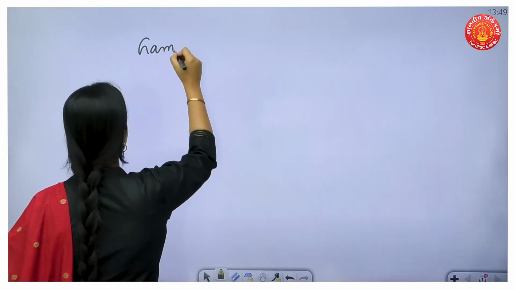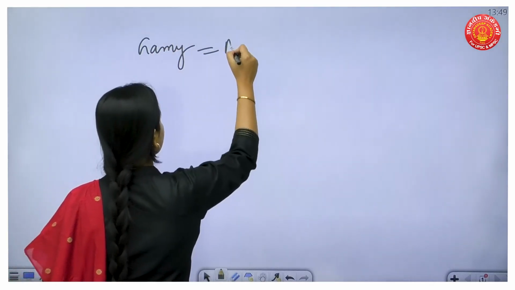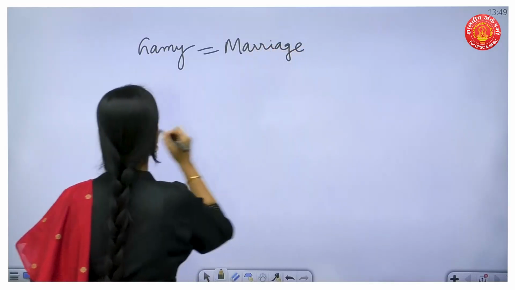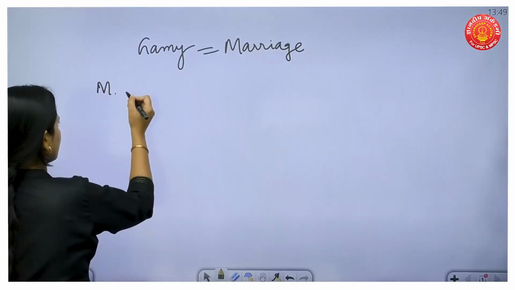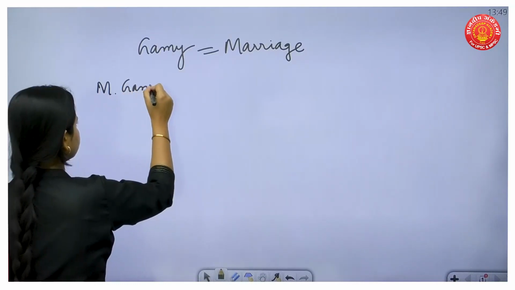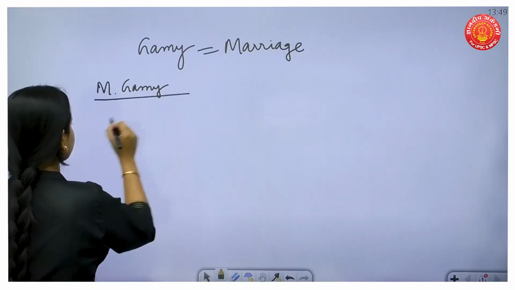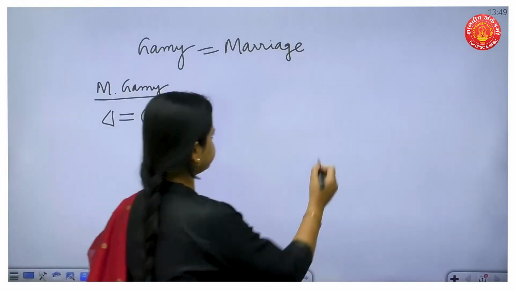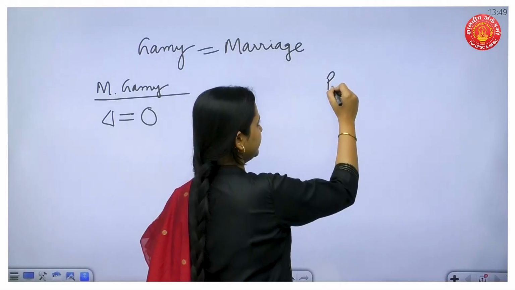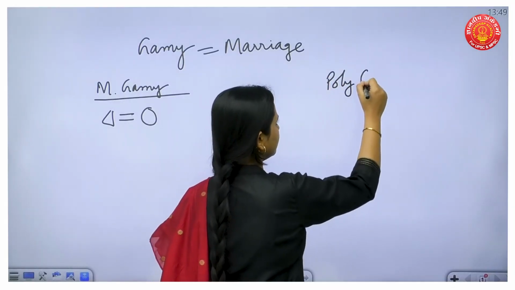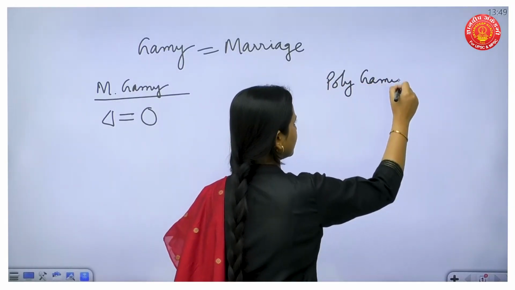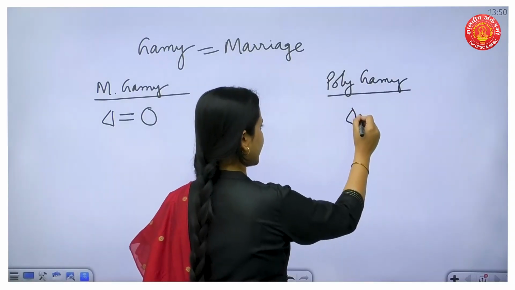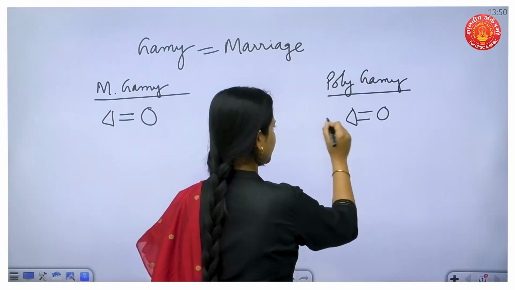We saw gamy means marriage, right? So I'm using the short form monogamy, where one man is marrying one woman. In polygamy, as I told, one man can marry two women.